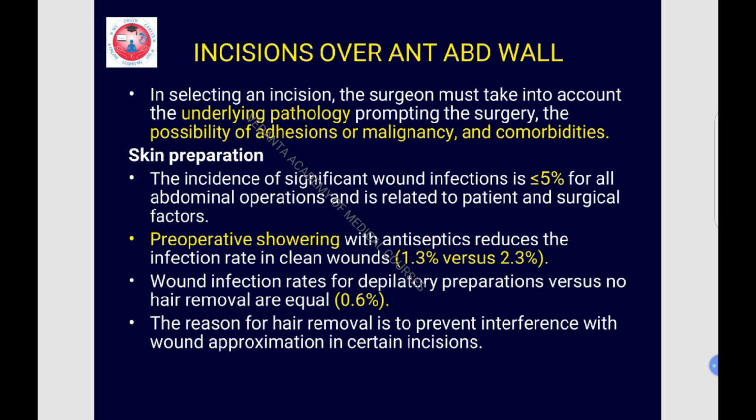What is the role of skin preparation? The incidence of significant wound infection is less than 5% for all abdominal operations and is related to patient and surgical factors. The figure of less than 5%, one should remember, as this can be a numerical SBA. So the significant wound infection rate is less than 5% for all abdominal operations, and the factors may be patient related or surgical related.